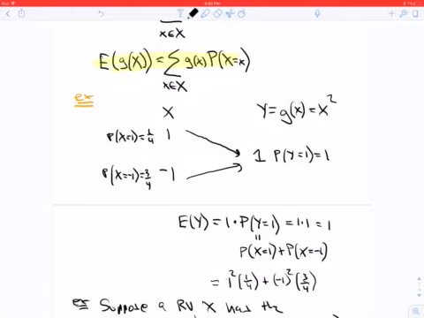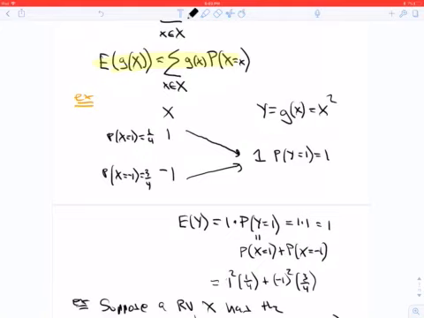If you were to find the expectation of Y using the definition, it would be 1 times the probability that Y is 1, which is just 1 times 1, or 1. But you could also say that the probability that Y is 1 is the same as the probability that X is 1 plus the probability that X is minus 1, because 1 and minus 1 map to Y is 1.